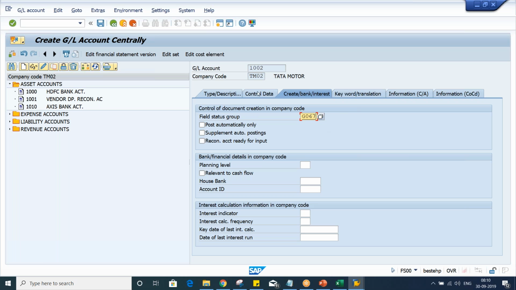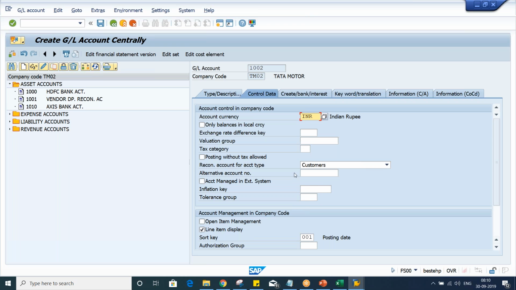Why? Where is the control? How will the system come to know whether it is a reconciliation account? Here is the control. If you assign customer, if you assign vendor, if you assign material, right, or if you are assigning assets and all, the system will come to know that this is a reconciliation GL, and a reconciliation GL cannot be posted directly.